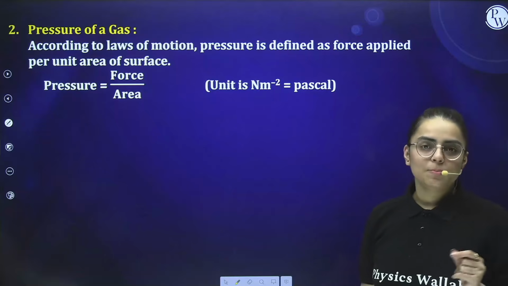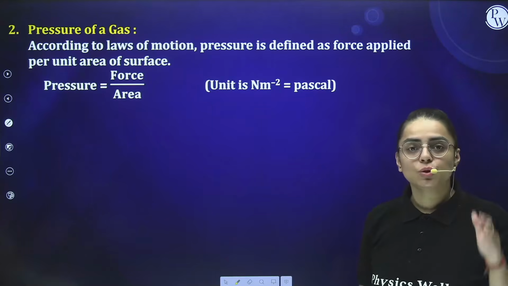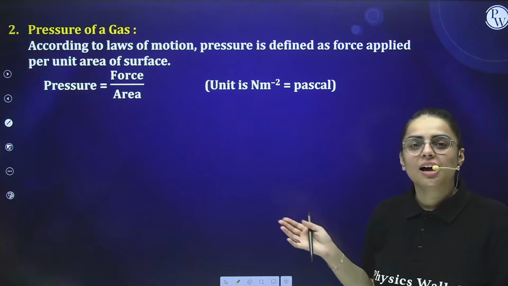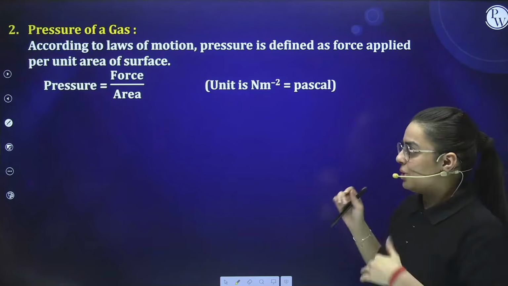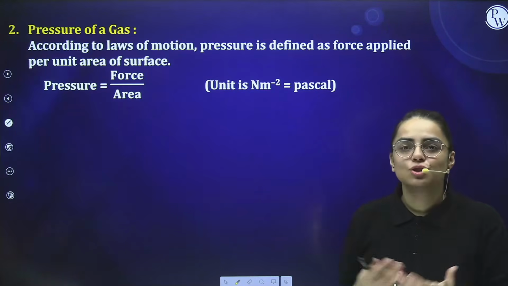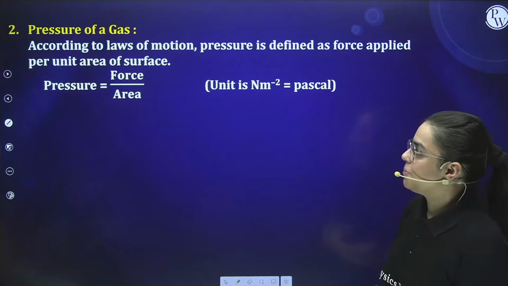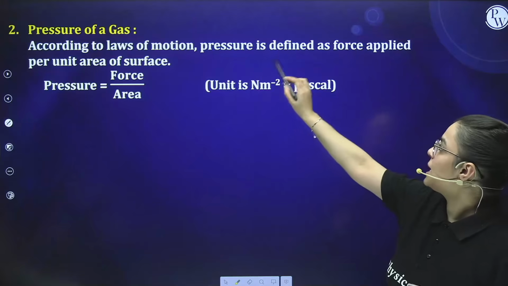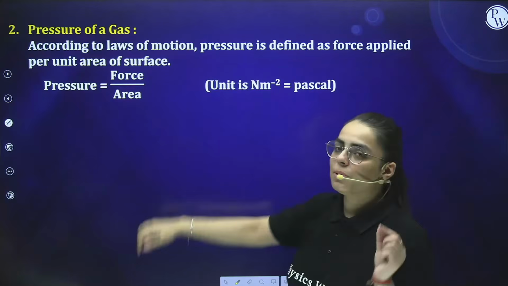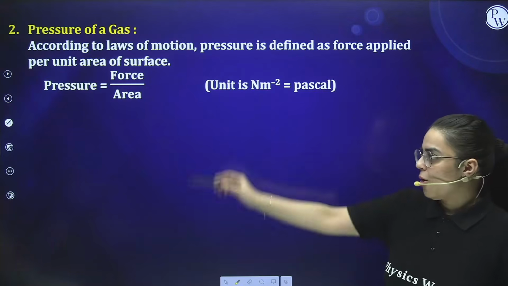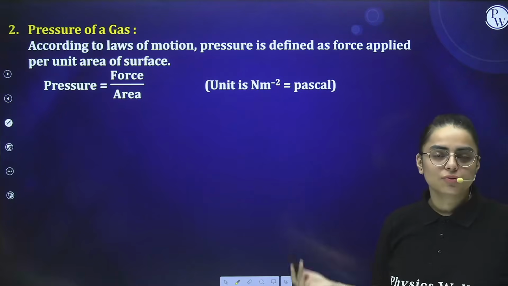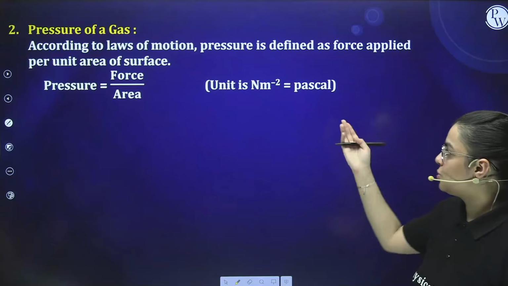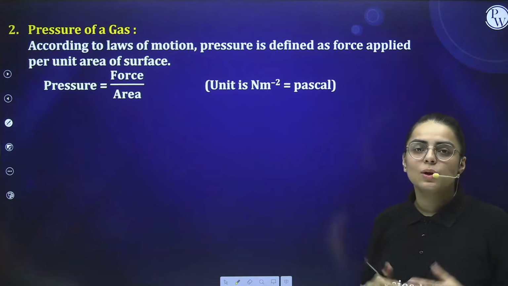Now students, the next measurable property is pressure. What do you mean by pressure? Pressure basically refers to the force acting per unit area. These things we have already covered in our earlier classes, so it is basically a revision for you, right? According to the laws of motion, pressure on a gas is defined as the force applied per unit area of surface. Pressure equals force by area. This is the formula that we are going to use in many of the questions, right? The unit is Newton per meter square or Pascal.